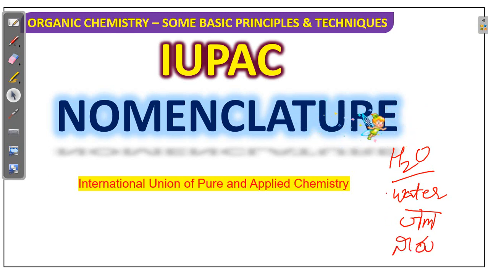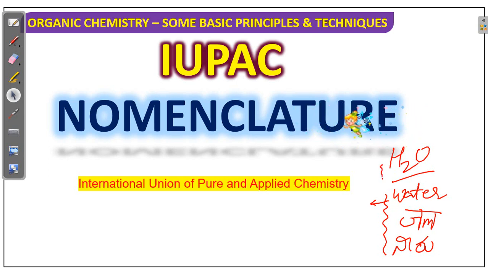The script is different, and the word is also different. Water, jal, pani, Neeru, different names are there. Even within India only, these many names are there. All over the world, so many names are there for a single substance.